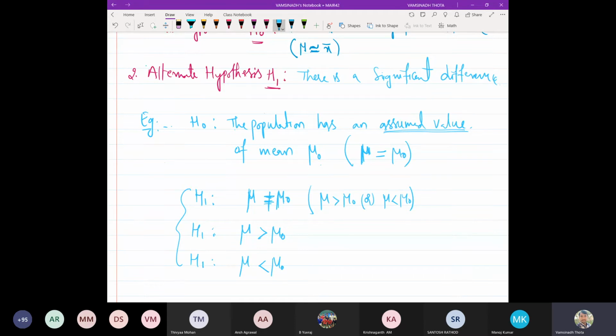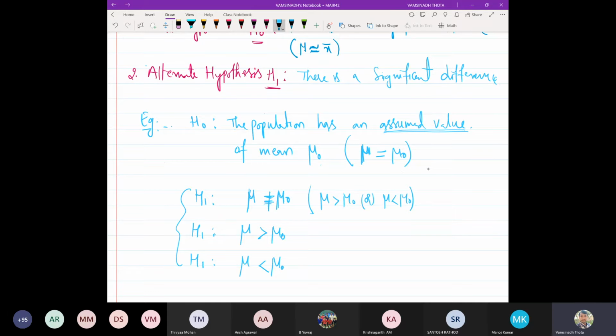The null hypothesis assumes there is no significant difference, that they are almost the same, whereas the alternate hypothesis is not H0. Mu is not mu naught in the sense mu may be bigger or mu may be smaller. That is also a different case.